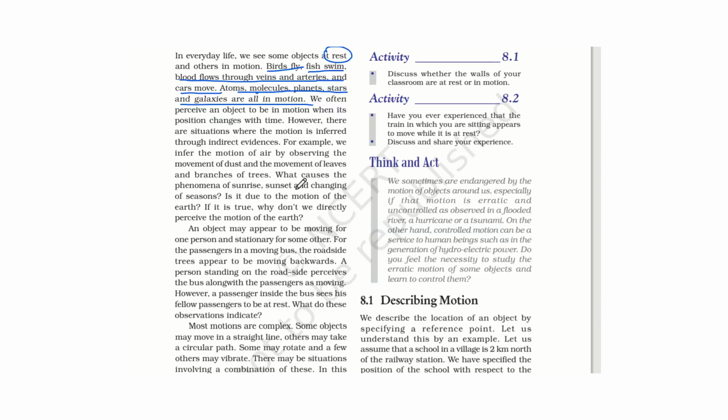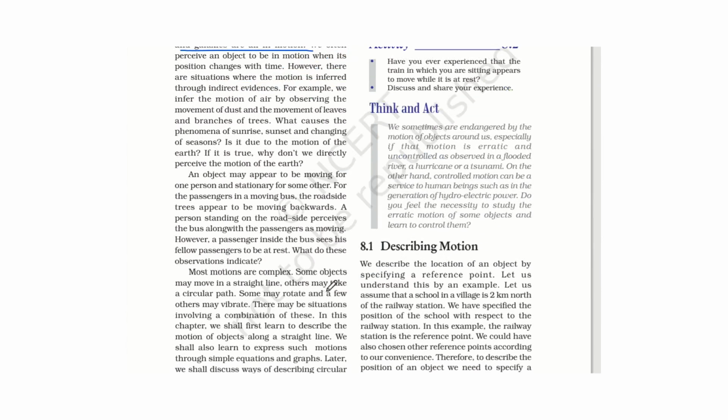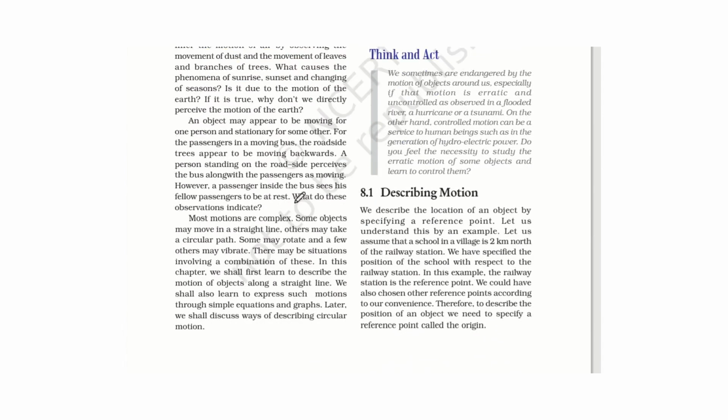Now suppose that you are in a train and you are looking towards a tree on the ground, then that tree will be in motion. But when you come outside the train, the same tree will be at rest when you observe it from the ground. So the same object can be at rest, can be in motion. So rest and motion are relative terms.